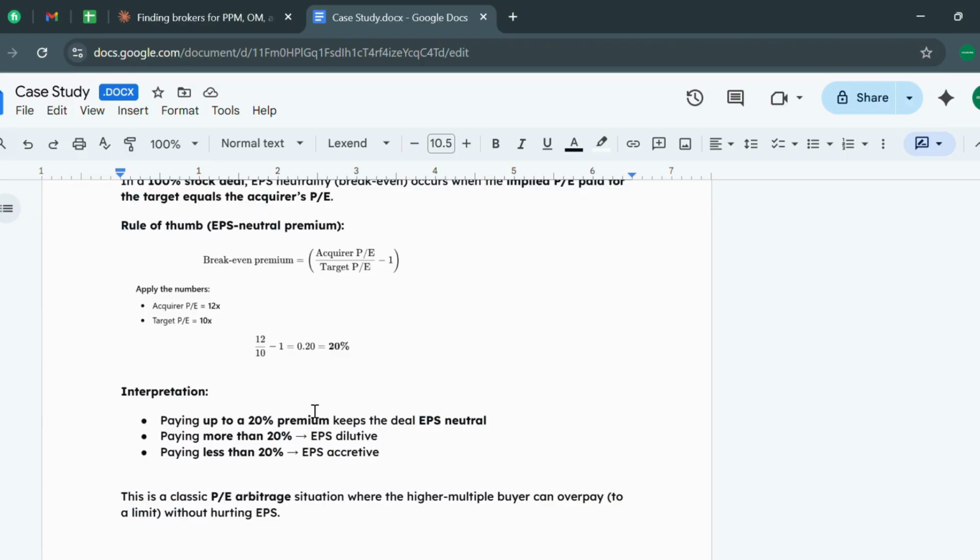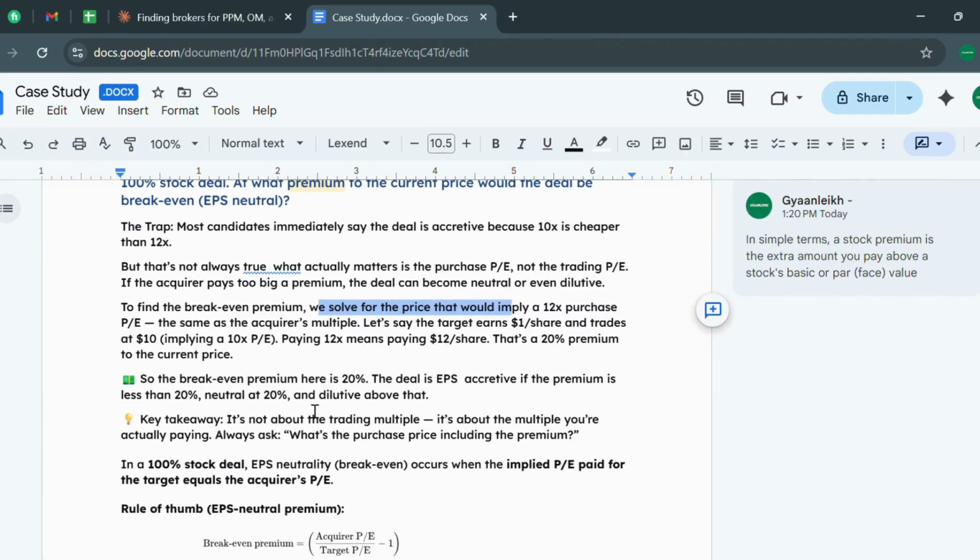So your answer will be: paying up to 20% premium keeps the deal EPS neutral, paying more than 20% is EPS dilutive, and paying less than 20% is EPS accretive. Or you can answer in a very common way: to find the break-even premium, we solve the price. That implies a 12x purchase PE, the same as the acquirer's multiple.